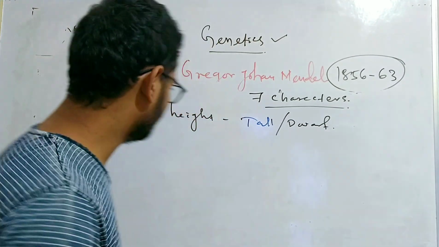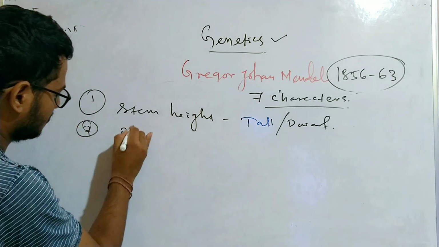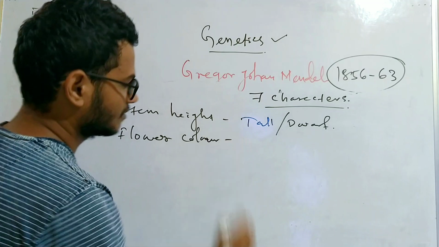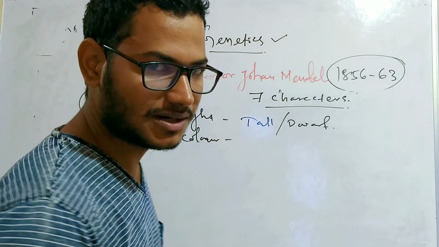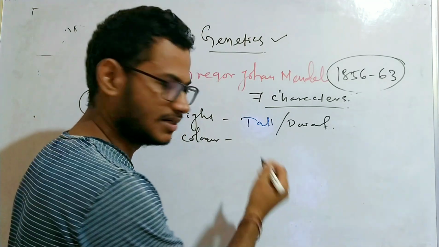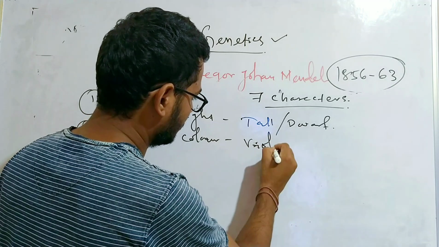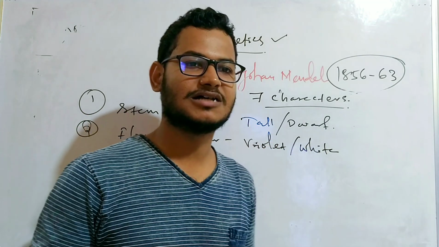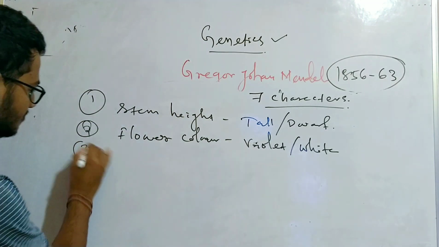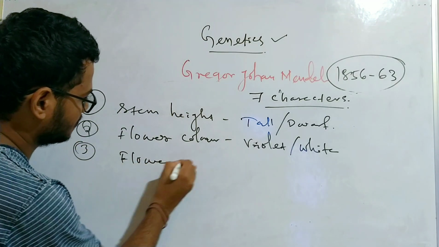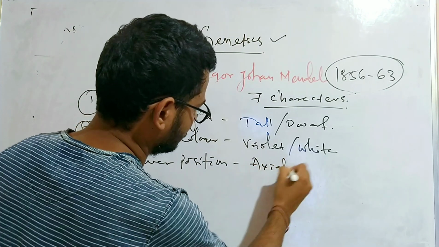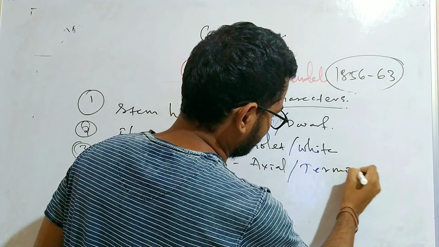Likewise, the second one is the flower color, that is, the flower may be violet or white. Next, the third one is the flower position, that may be axial or terminal.